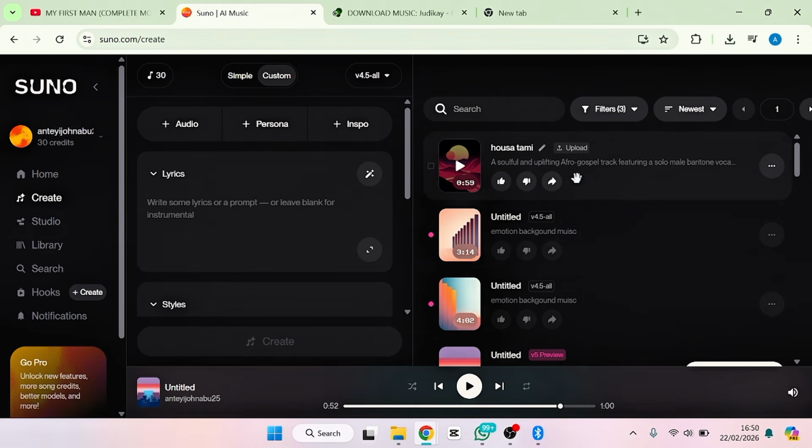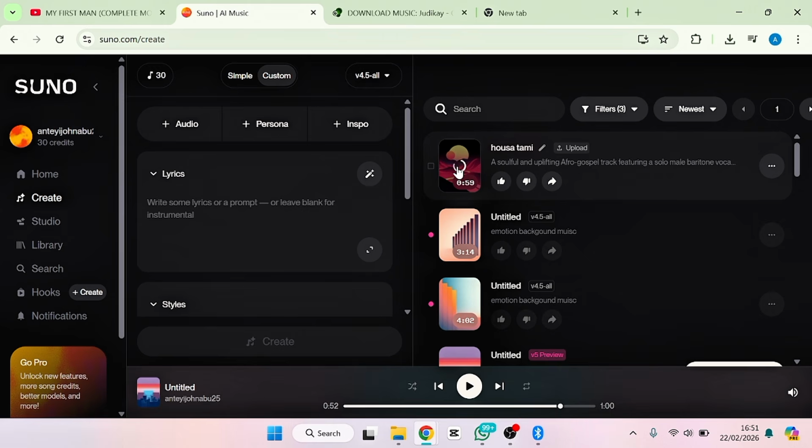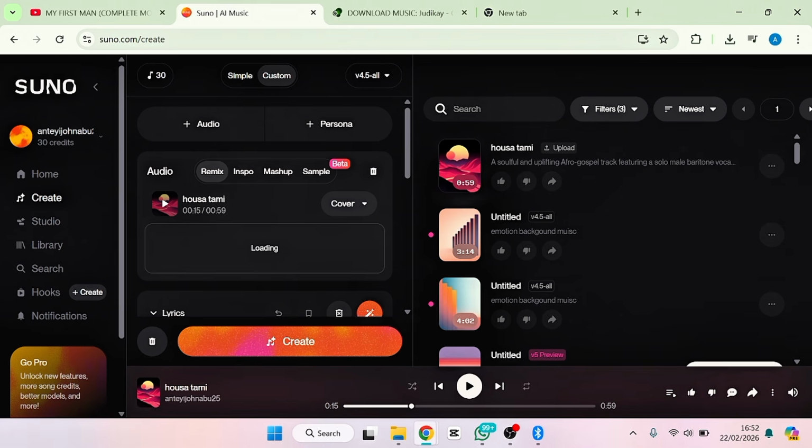Look at it. So this is it. These are samples of some music that I've created, and if you upload it, it's going to come here. Let me play so you see. After you upload it like this, click this three dot, and then you are going to see remix. Click remix, and you are going to see cover. Click this cover, and it's going to load like this.